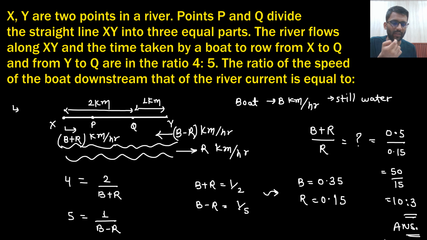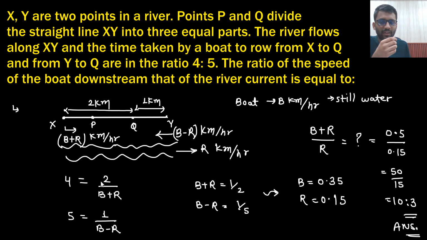That's it. We are playing in the ratio. I could have put x here, but we are playing in the ratio, so I'm ignoring the x. I'm just taking that the distance is 2 kilometer, the distance is 1 kilometer, the time is 4 hours. This is what I am taking. The time is 5 hours.